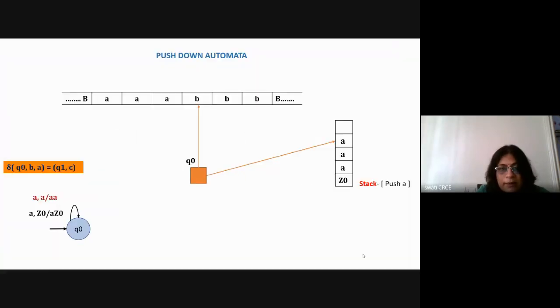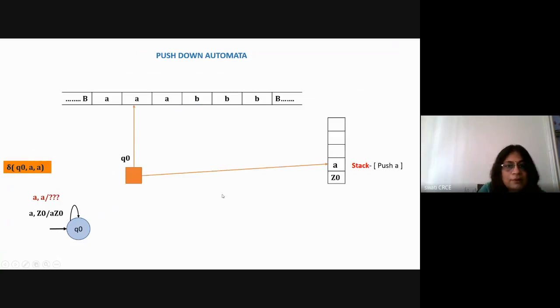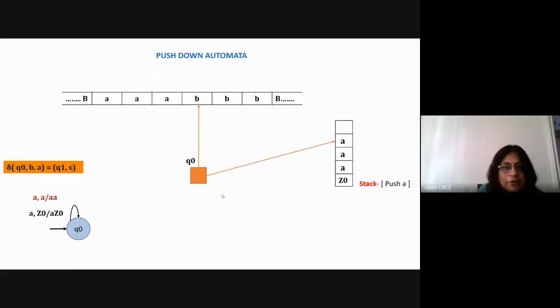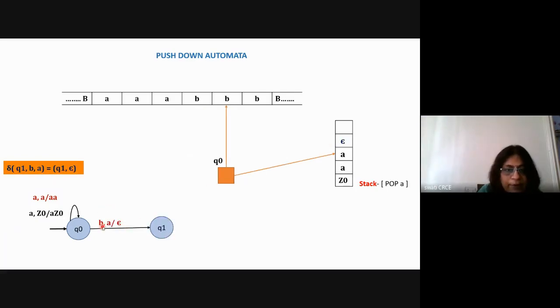So here I can directly show you that whenever in Q0 it is getting B and there is A on the stack, A should be removed from the stack. That I can represent by using this equation: Q0 B comma A is equal to new state Q1 and epsilon. And in the diagram, I'll complete the diagram by drawing it here: B comma A overwritten by epsilon. And now the state transition is there and it is in the state Q1.